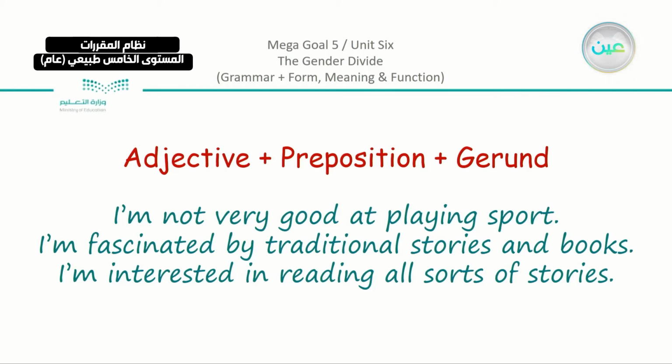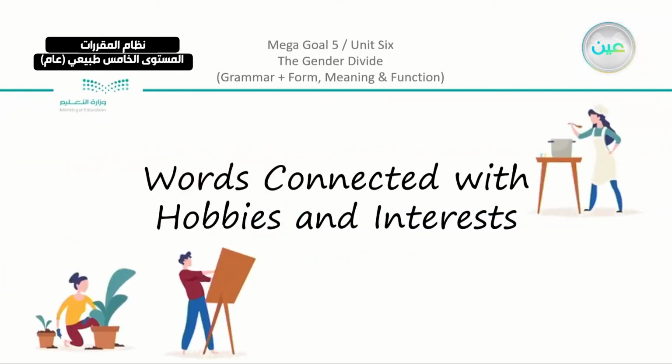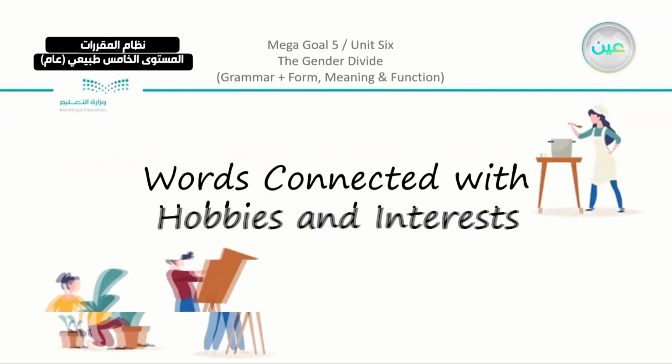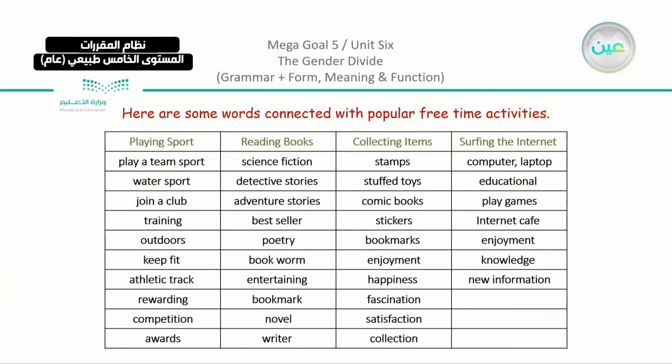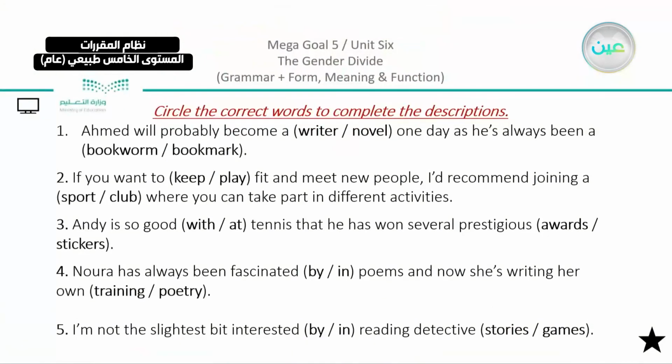Now, these are just examples, and you can see that they are related to words which are connected to hobbies and interests as we took. We have here a lot of hobbies and interests that we discussed. And we have our last exercise. This is just a choose exercise here. Now, circle the correct words to complete the descriptions.